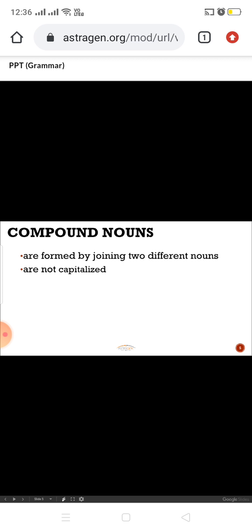Now I will give an example, sunflower. Sunflower will be a compound noun. Why? Because we have two nouns here. Sun is a noun and flower is also a noun. If we join these two together, then we get a compound noun.